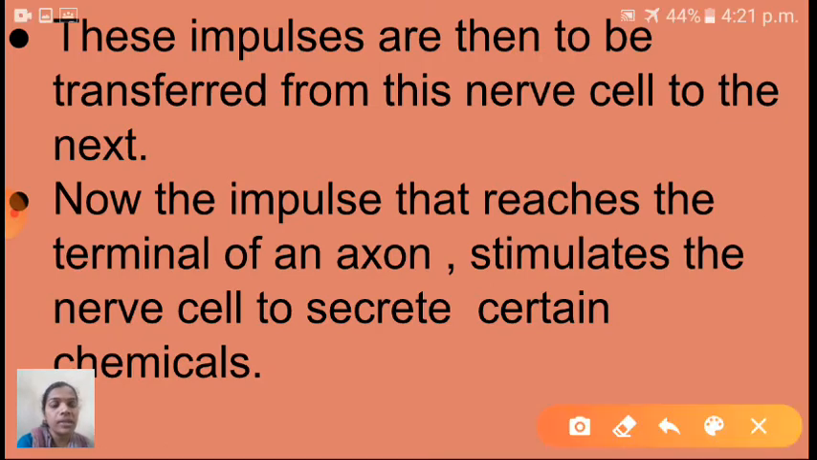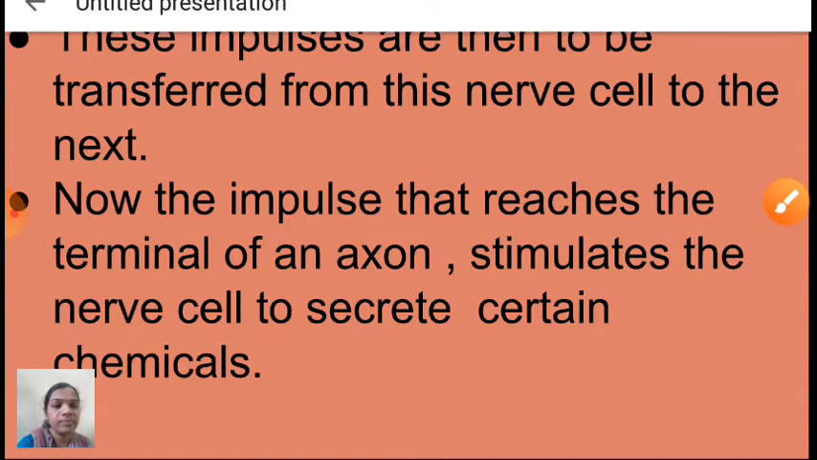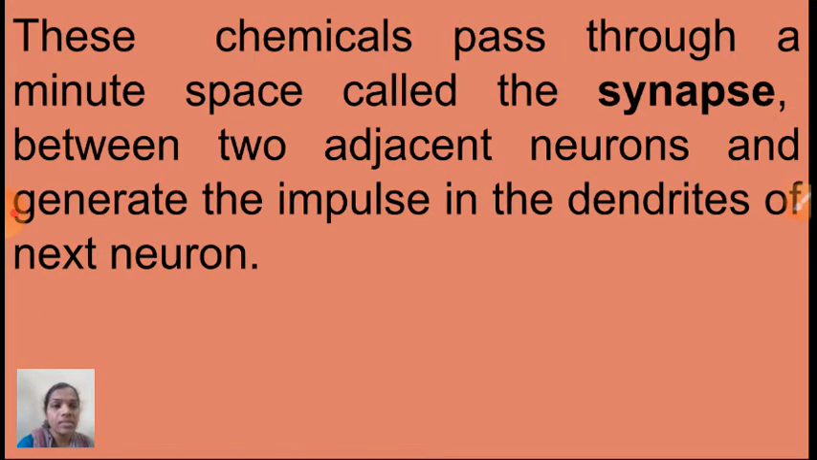See here children, now when the electrochemical impulses reach the terminal of an axon, what will happen? This stimulates the nerve cell to secrete certain chemicals. So at that time the nerve cell will secrete certain chemicals. These chemicals pass through a minute space called the synapse between two adjacent neurons and generate the impulse in the dendrites of the next neuron.